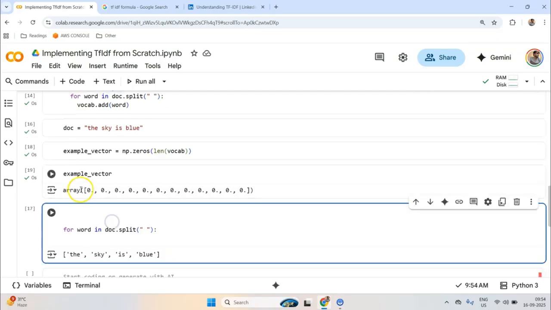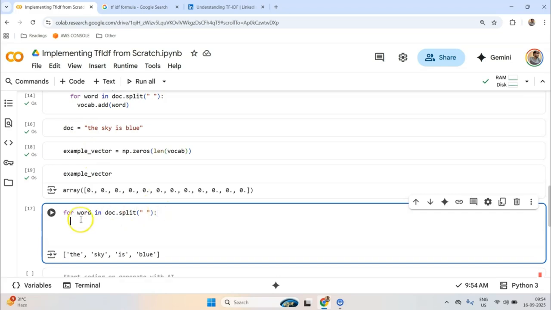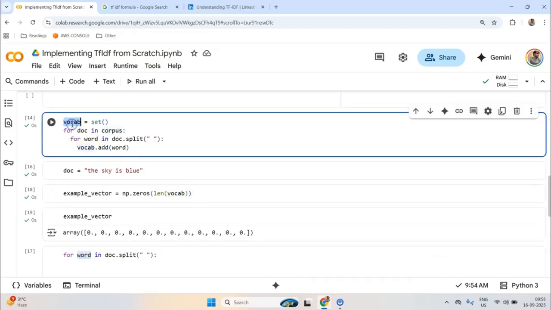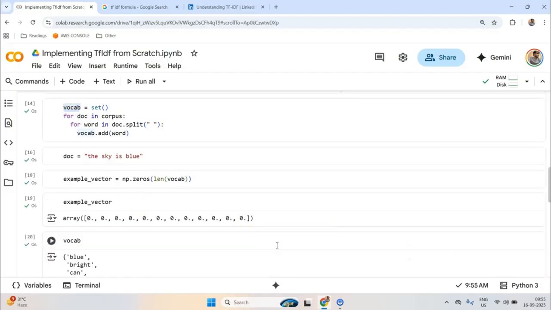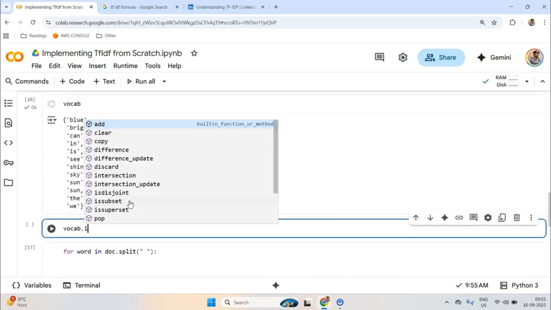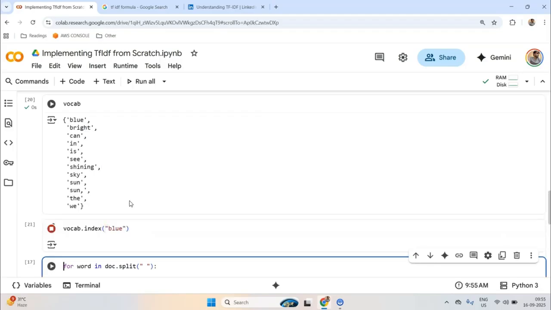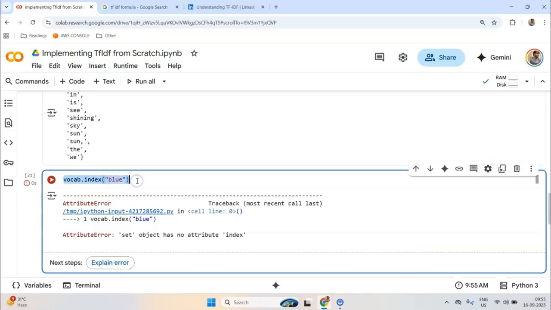Okay, now that we have this example vector set up, what is the next step? I want to loop through the words of the current document, and I want to see where this word's frequency should go, and that I can understand from vocab. So given a word, how can I check its index? I will say vocab.index, okay, so index is not supported. How can I get the index?